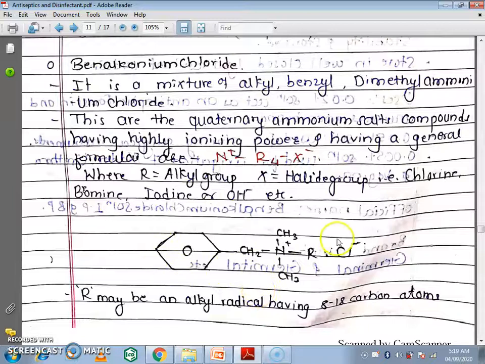This is the structure of benzalkonium chloride. In this, the nitrogen is attached to a methyl group, this is a methyl group, this is a methyl group. One H is replaced by this benzene group, and the nitrogen is also attached to an alkyl group. There will be a chlorine added. This is the general structure of benzalkonium chloride.